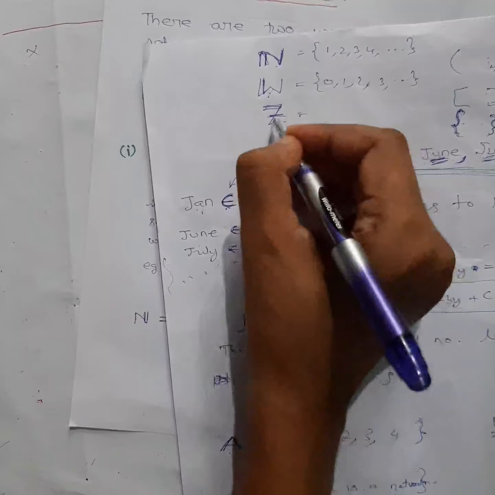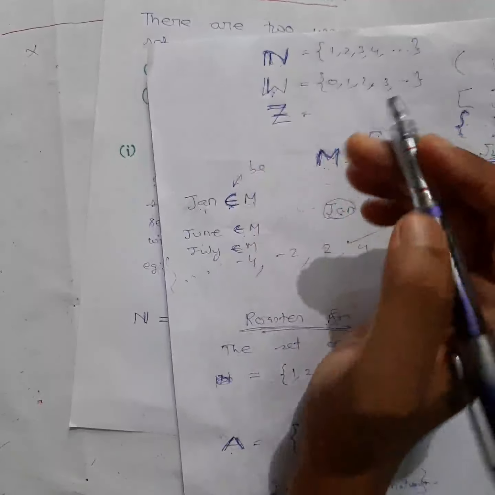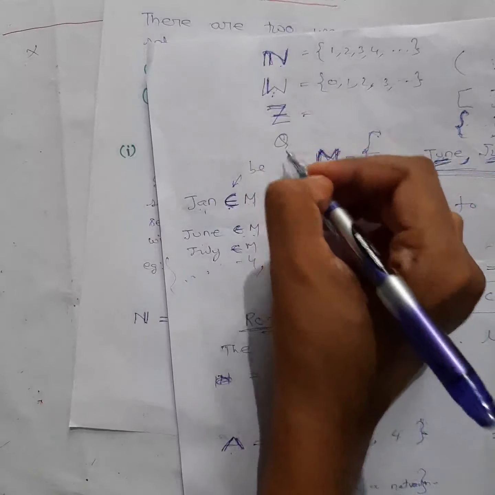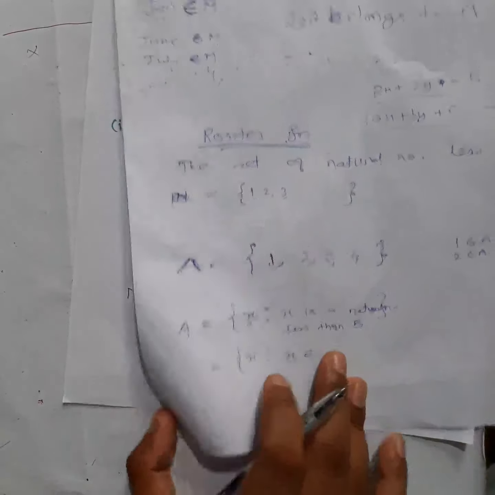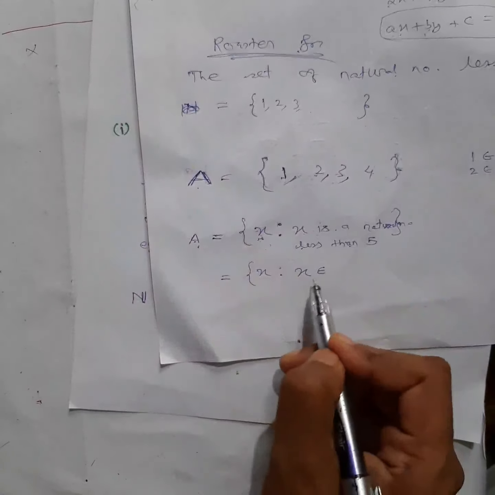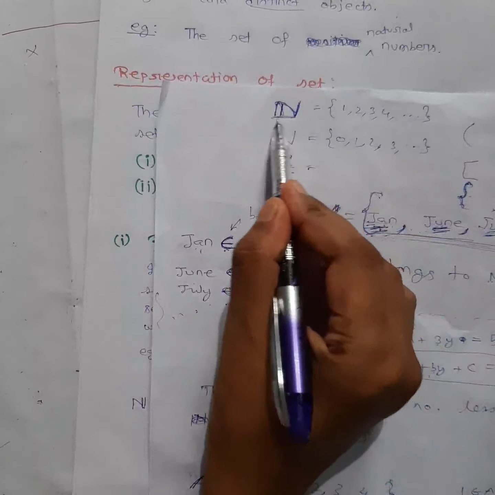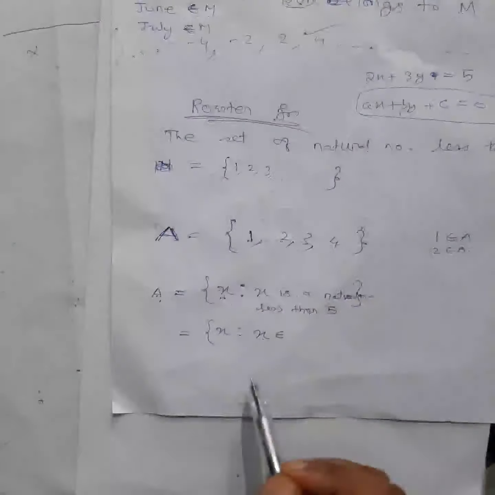Okay, so for integers it is Z, suppose. For the set of rational numbers it is written Q. So this list also I will give, very few are there, you will understand. For the time being, just try to understand things roughly. Okay, so in this case, I hope you have understood. Natural numbers are always named by capital N. Okay, so I am going to use that one, that's why I have said this.